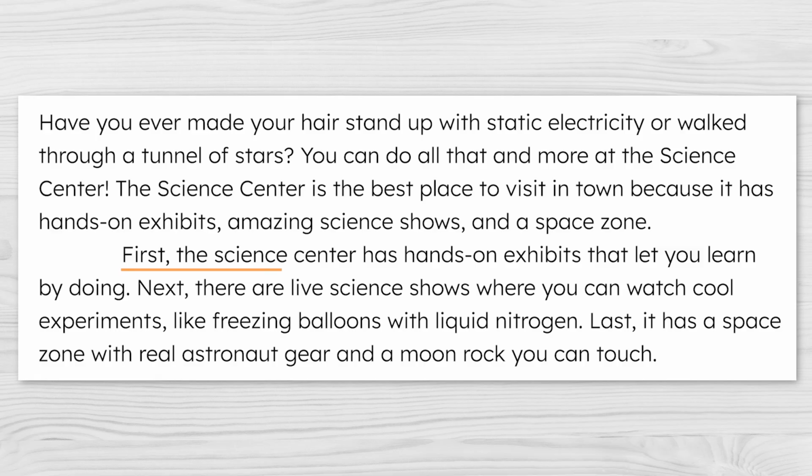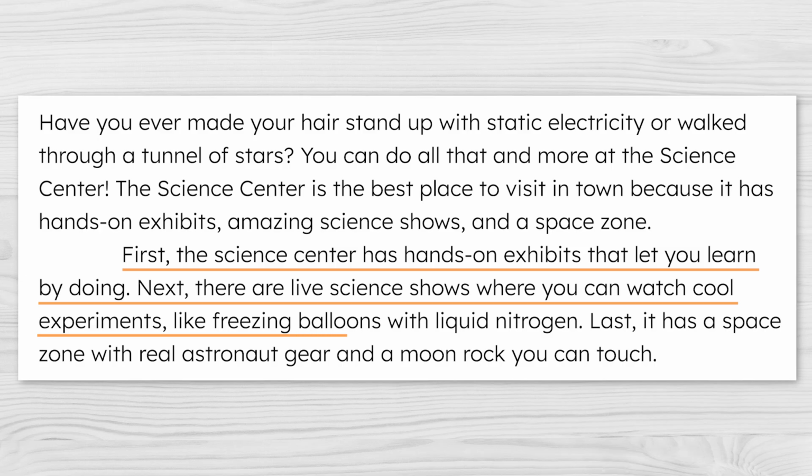First, the Science Center has hands-on exhibits that let you learn by doing. Next, there are live science shows where you can watch cool experiments like freezing balloons with liquid nitrogen. Last, it has a space zone with real astronaut gear and a moon rock you can touch.